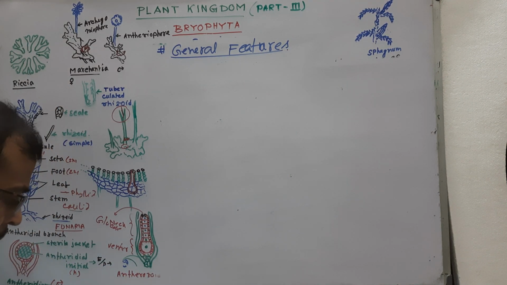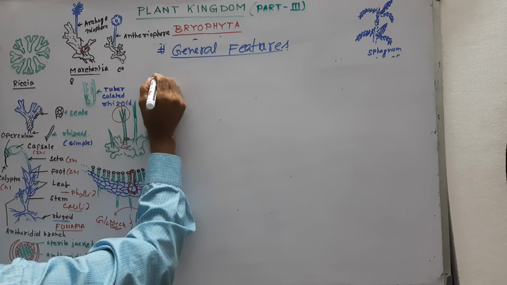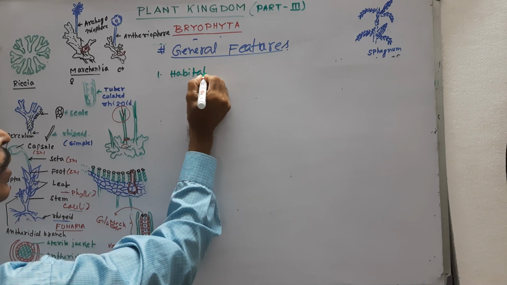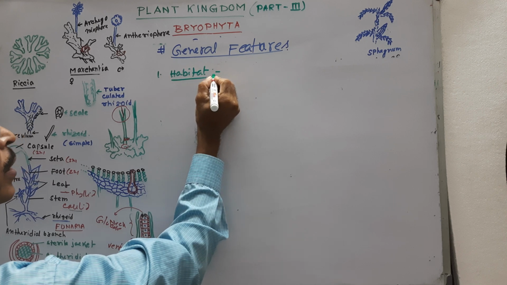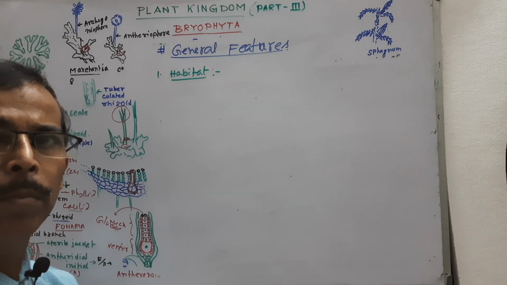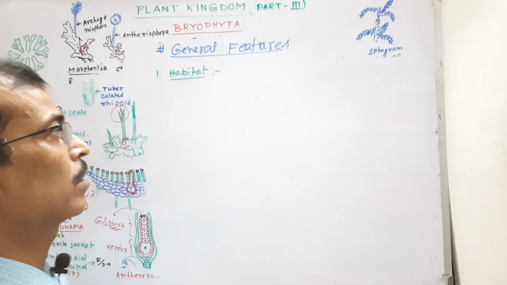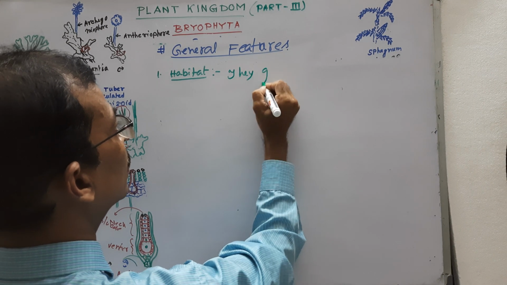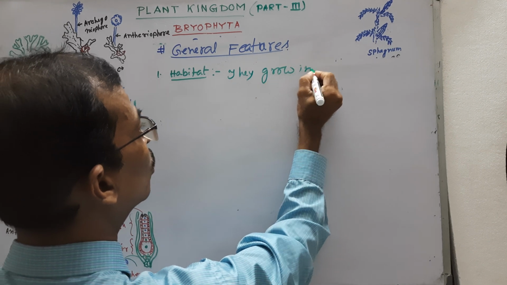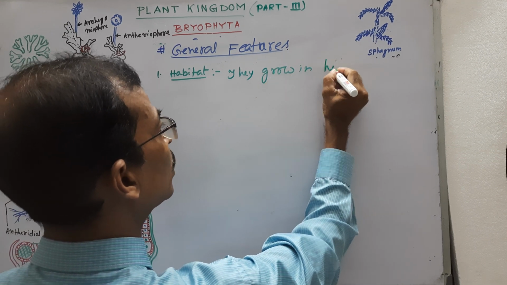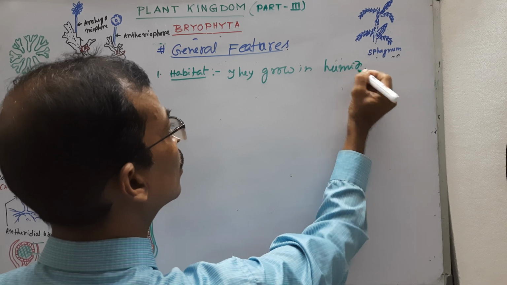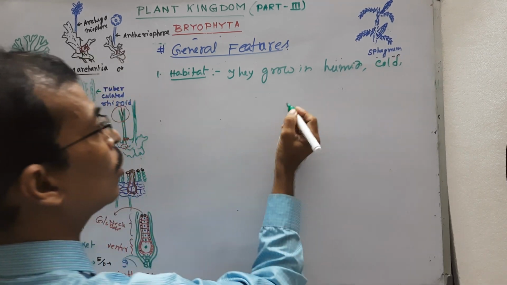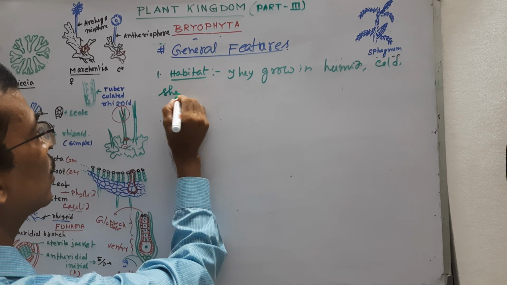Number one, their habitat. They grow in damp, humid, cold and shady places,